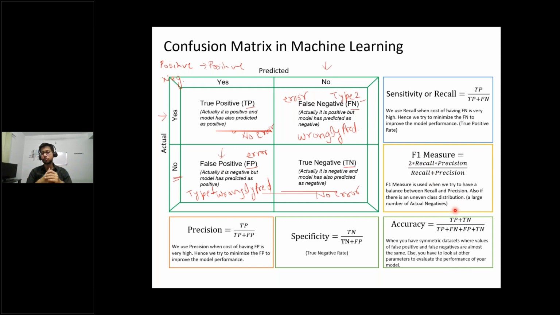Accuracy is for when you have balanced classes, so both classes are important. Negative is also important, positive is also important. Like in the case of recall, the positive class has higher impact, right? If someone has a serious disease, then your model should identify it, it should not tell them negative.